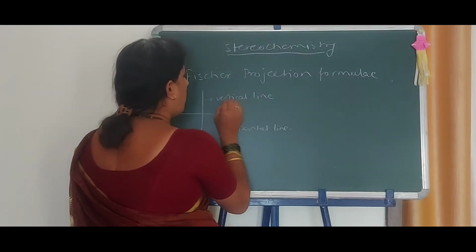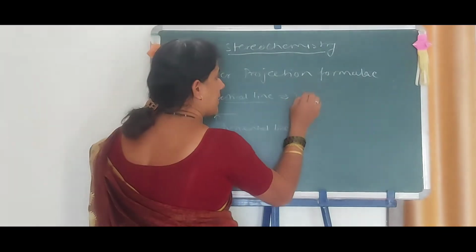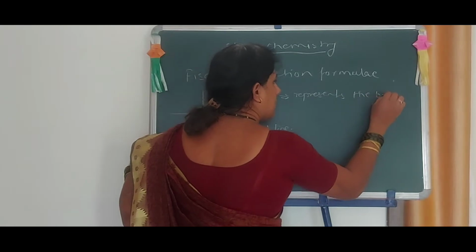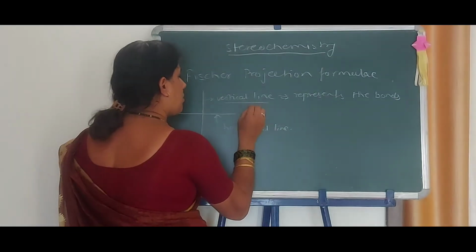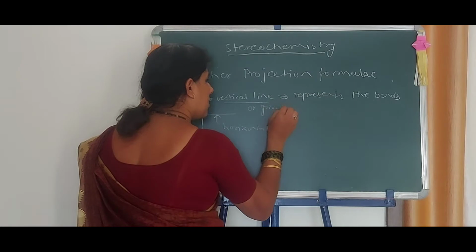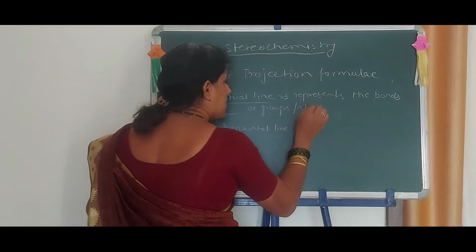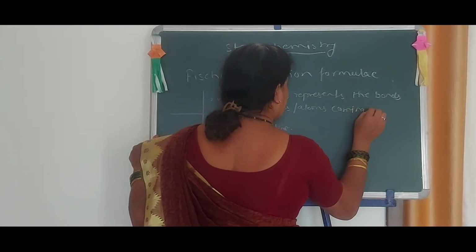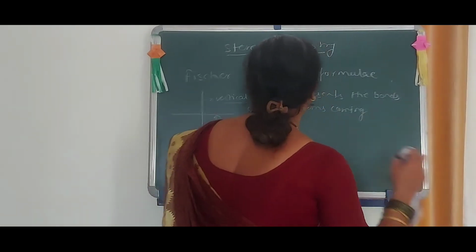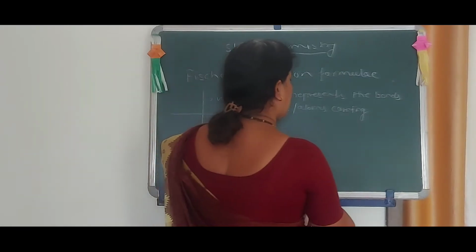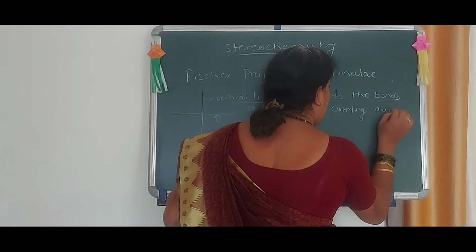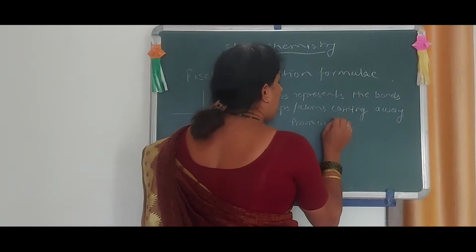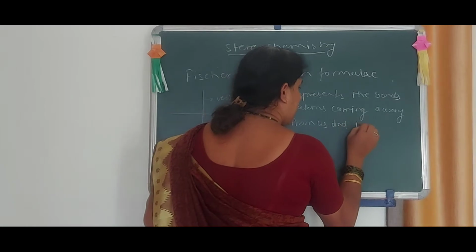Okay. Now, the vertical line represents the bonds or groups or atoms coming away from us and behind the plane.